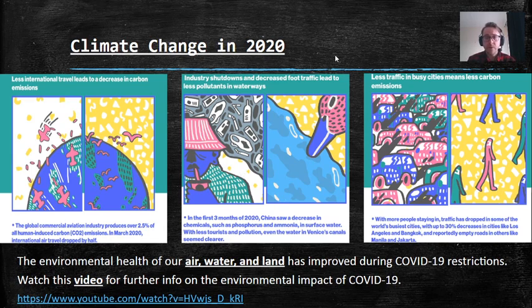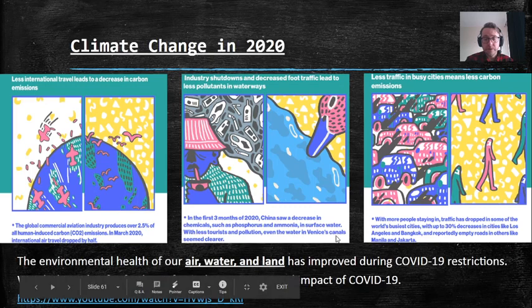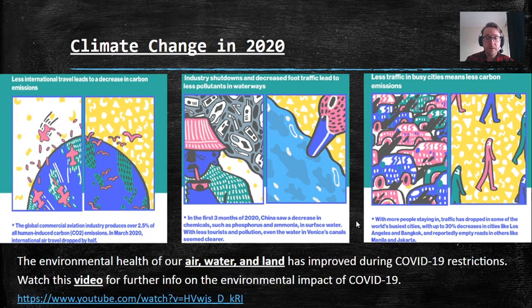Industry shutdowns and decreased foot traffic have led to less pollutants in waterways, so less rubbish is getting into the water, less pollutants, chemicals getting into the water. For example, in the first 3 months of 2020, China saw a decrease in chemicals in their water. With less tourists and less pollution, even the water in the Venice canals seemed clearer.